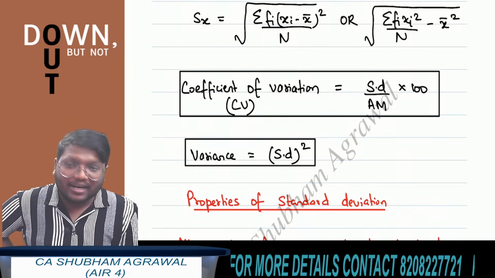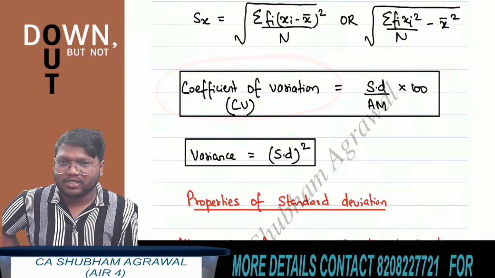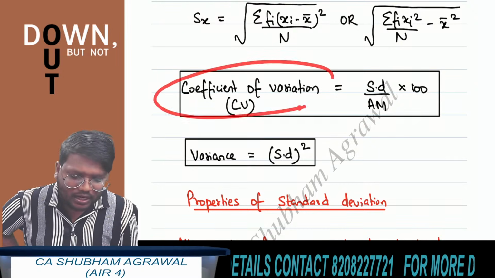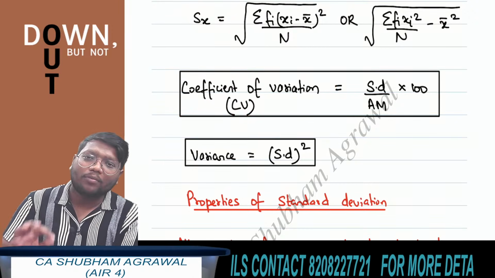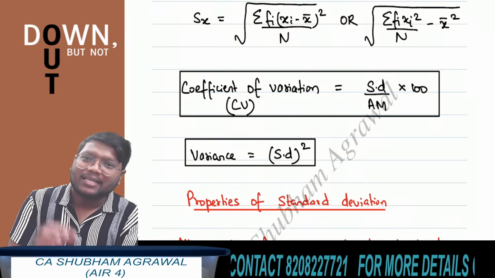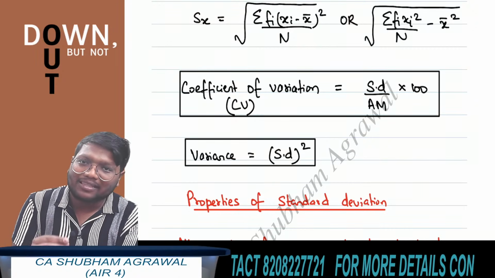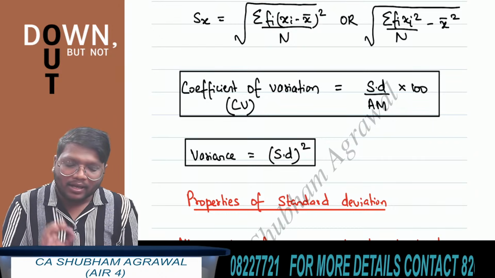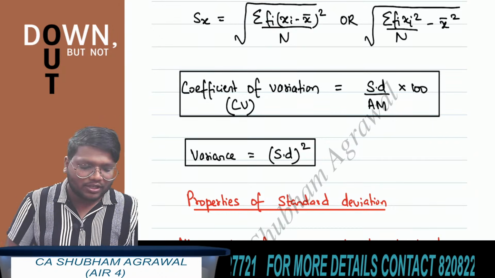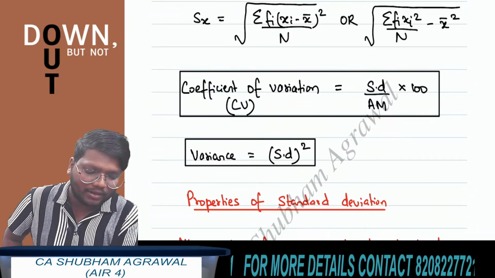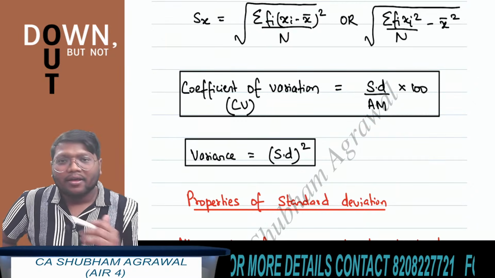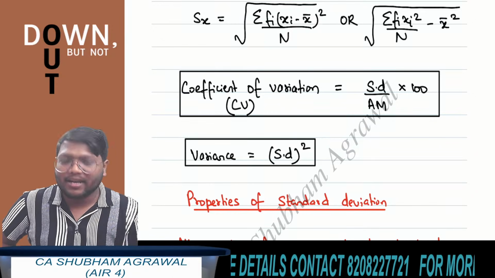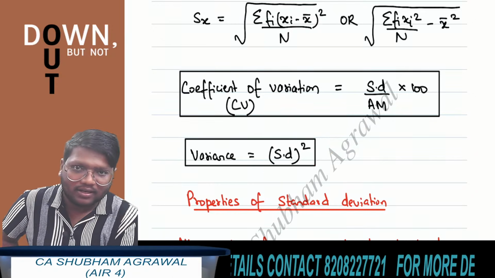Now, relative measure is coefficient of variation. Okay. Relative measure of standard deviation is called as coefficient of variation. See how to find coefficient of variation. The formula to find coefficient of variation is standard deviation upon arithmetic mean multiplied by 100. This is the formula to find coefficient of variation. If you see the term variance in question, variance means square of standard deviation. Okay, variance is square of standard deviation.